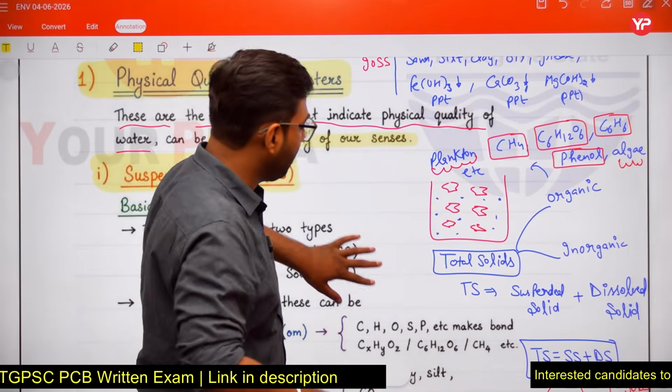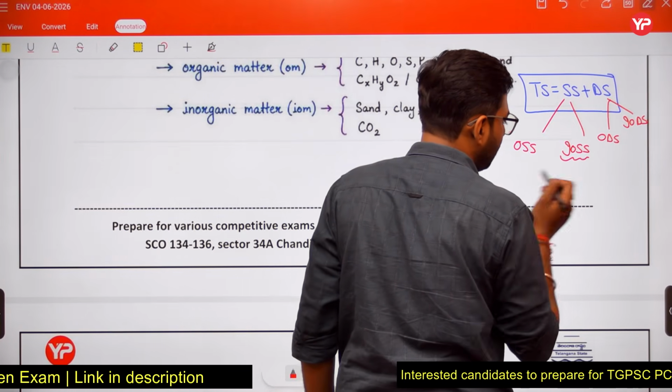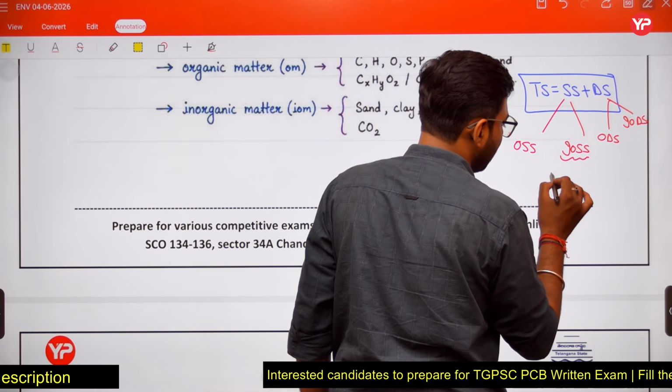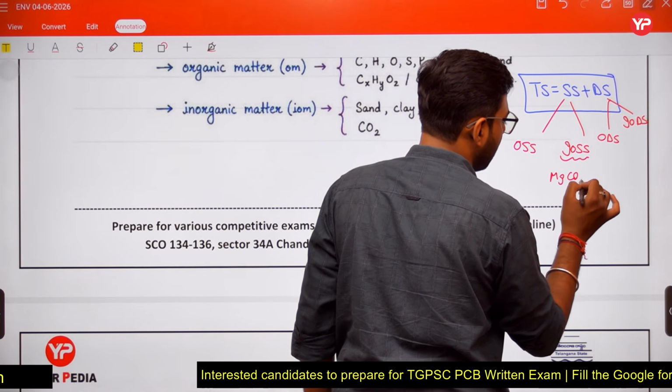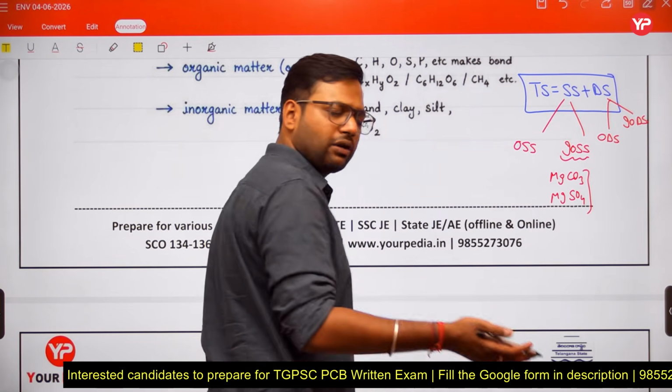If I take an example of inorganic dissolved solids, let us suppose magnesium carbonate, magnesium sulfate, etc. Many more compounds are also there.